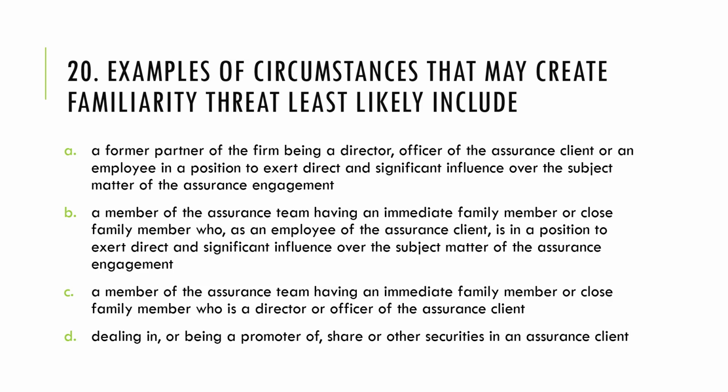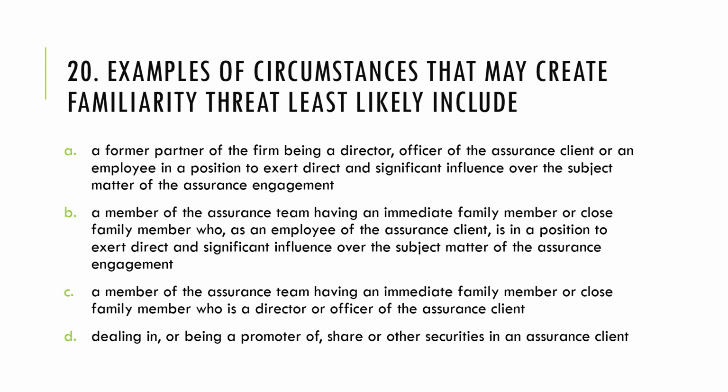Letter B, a member of the assurance team having an immediate family member or close family member who, as an employee of the assurance client, is in a position to exert direct and significant influence over the subject matter of the engagement. And again, you would notice this might give rise to familiarity threat, as the member of the assurance team has an immediate family member who has direct influence over the subject matter.